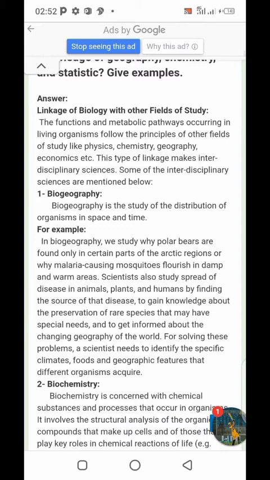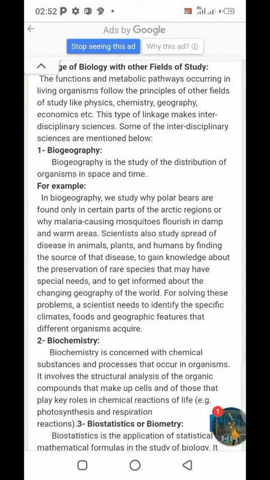The first one is called biogeography. As we know, bio means life, geo means earth, and graphy means description. So simply we can define biogeography as the distribution of organisms in space and time. For example, in biogeography, we study why polar bears are found only in certain parts of the Arctic regions, and why malaria-causing mosquitoes flourish in damp and warm areas.